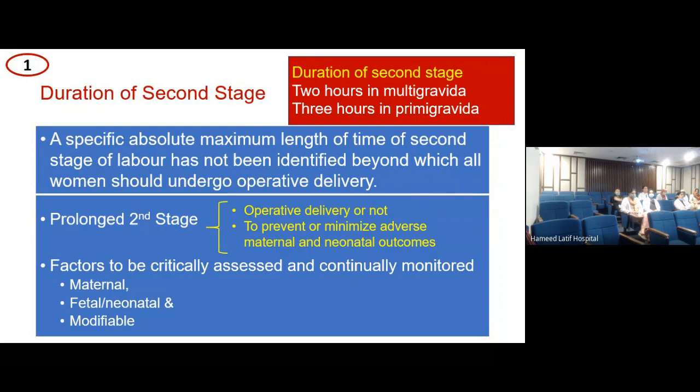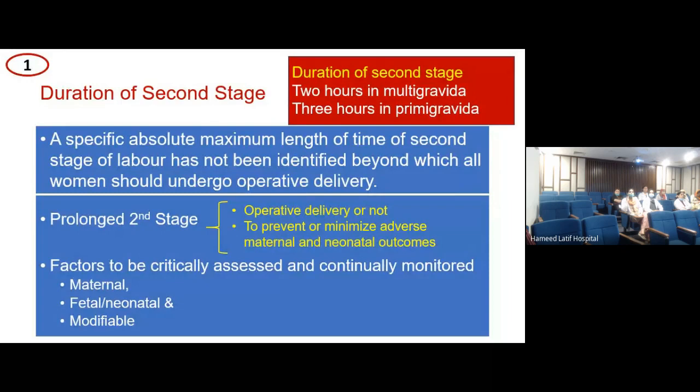So let's say that the pelvis is inadequate. The outlet is inadequate. I would not be able to do anything about it, but I would be able to diagnose it and take the patient for an operative delivery. However, if the dose of epidural is an issue, if pain relief is an issue, if hydration is an issue, if a full bladder is an issue, these are all modifiable factors. So I have to be thinking about the modifiable factors as well, in addition to the maternal and neonatal factors.